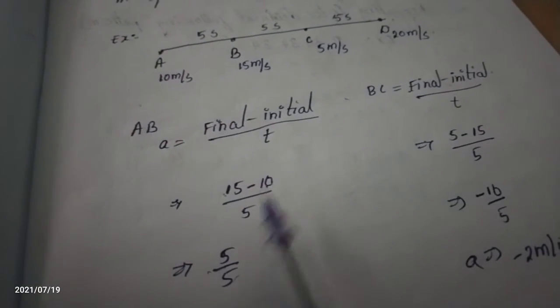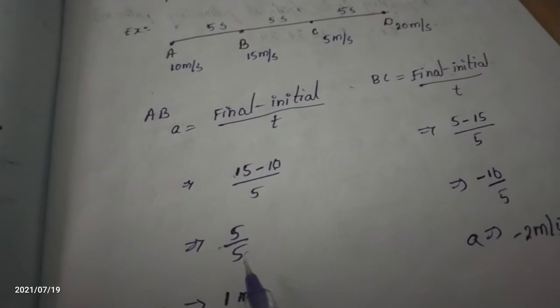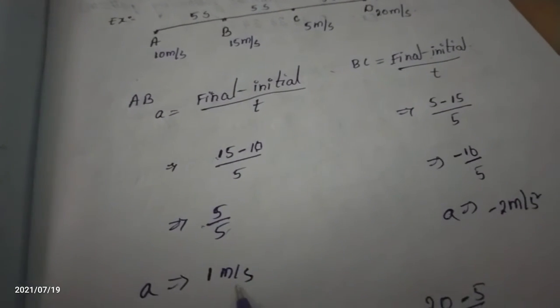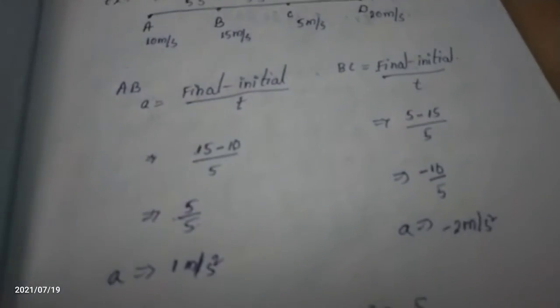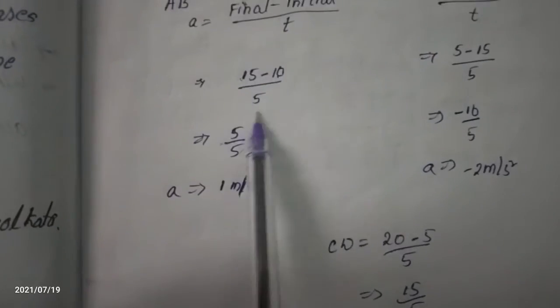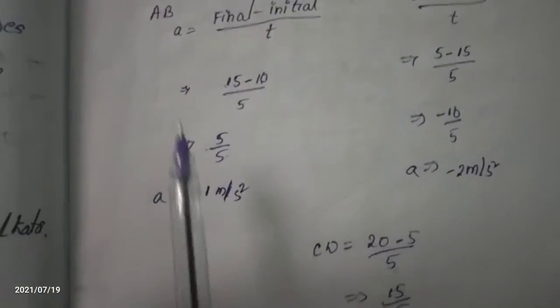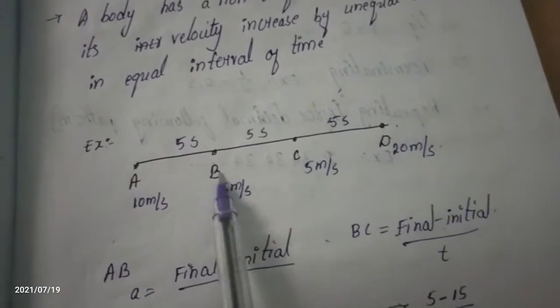15 minus 10 means 5. Denominator as it is, 5. The 5 gets cancelled. What do we get? After simplifying we get 1 meter per second square. Okay, the first question, from A to B, the acceleration is 1 meter per second square.